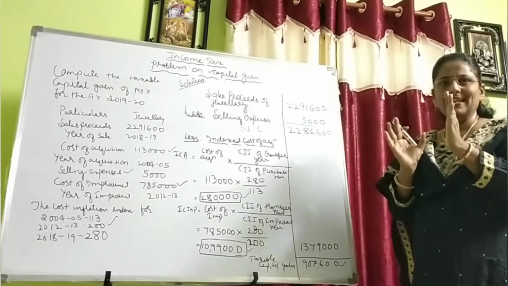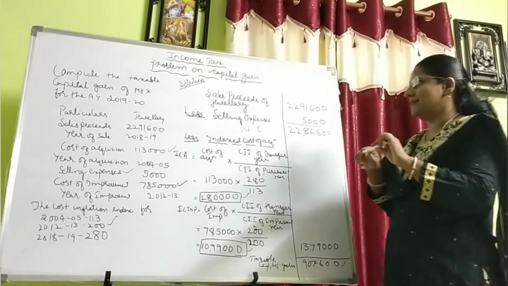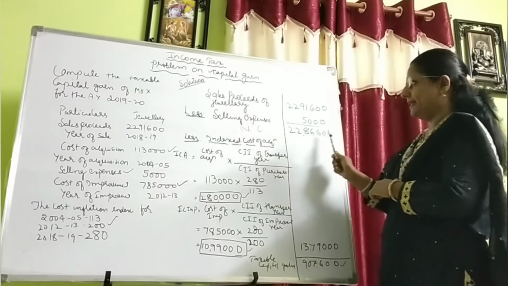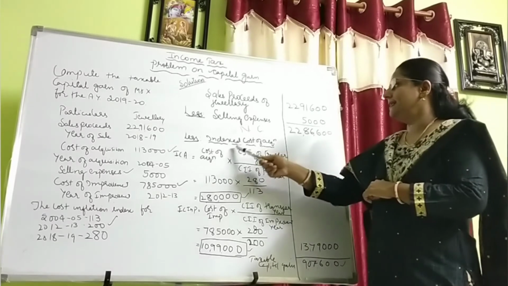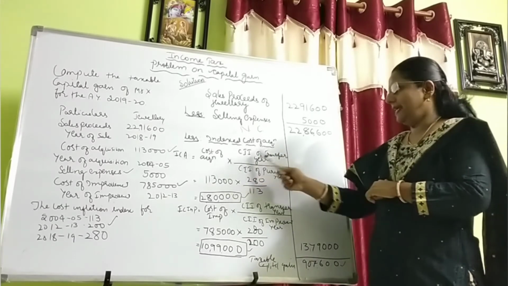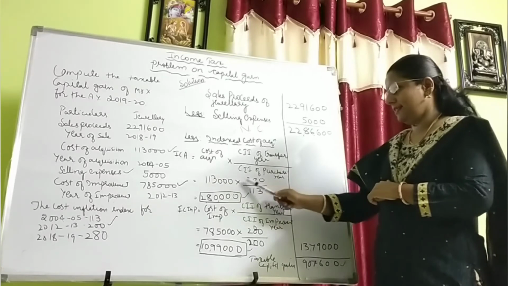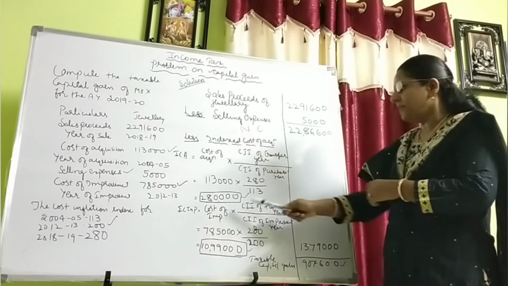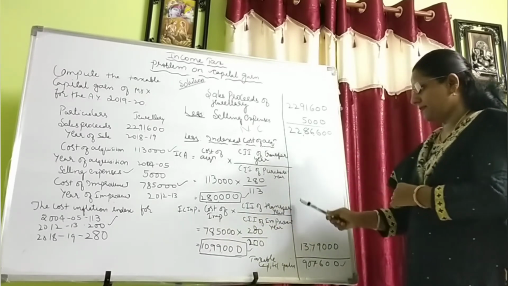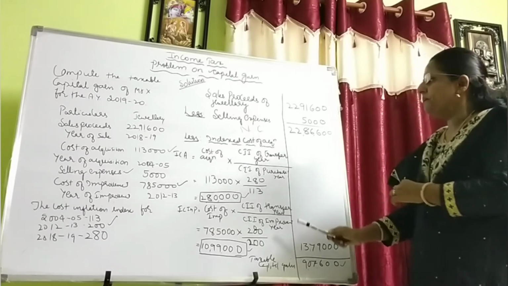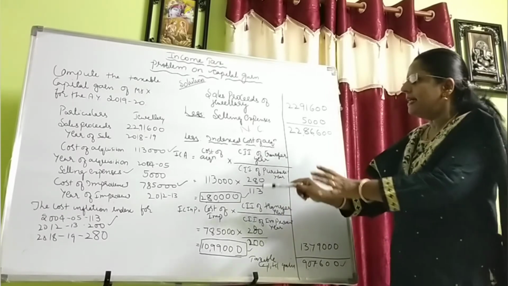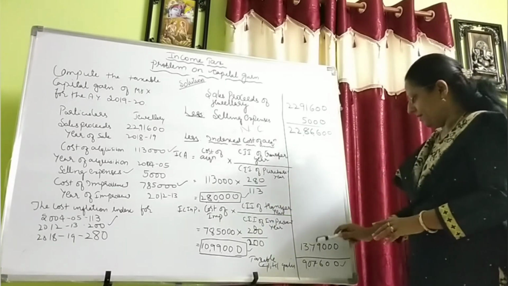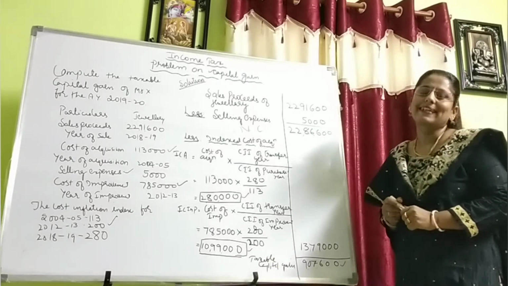I think friends you have understood. Very simple. Once again, briefly: first we have to consider the sale proceeds and deduct the selling expenses. We'll get the net consideration. After this we have to calculate the indexed cost of acquisition. For this the formula is there. According to this we calculate the ICA, and the same for the next, the indexed cost of improvement: the cost of improvement into CII of the transfer year divided by CII of the improvement year. If we calculate like this we'll get the indexed cost of improvement. Very simple. By adding these two together and deducting from the net consideration, we'll get the taxable capital gain.